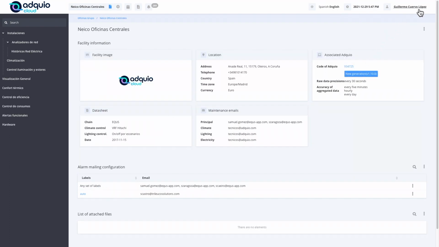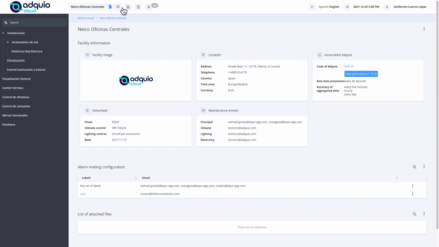At the top, as before, we have the user who has entered this facility, the date of the system, and what language the interface is in. It is also available in Spanish and English. Then we have the alarms, which come from Adquio, the export of reports in PDF, and what mode we are in: in client mode, seeing the options that have been developed for it.